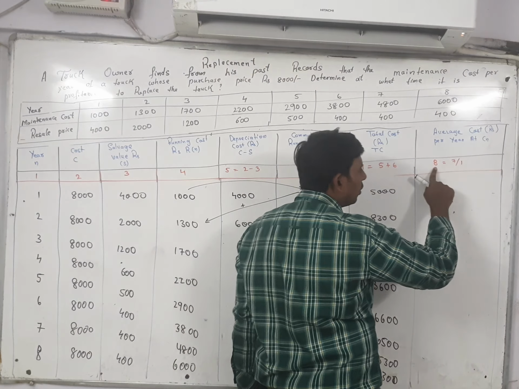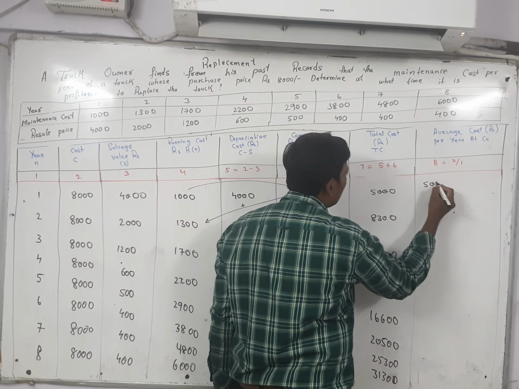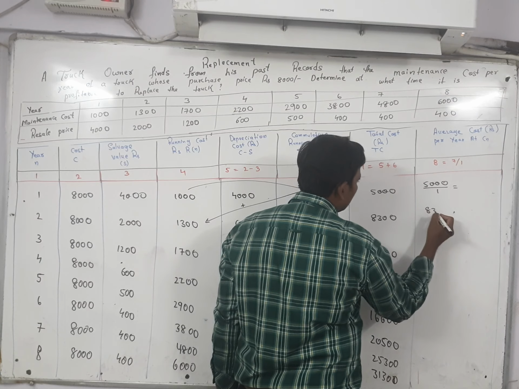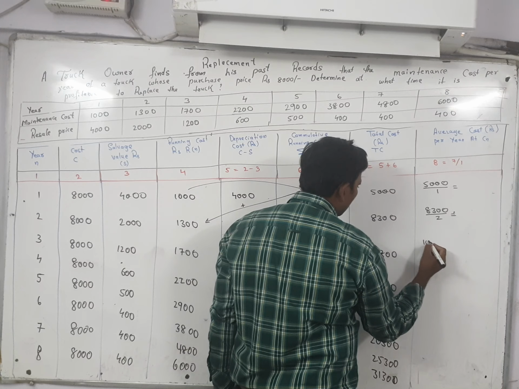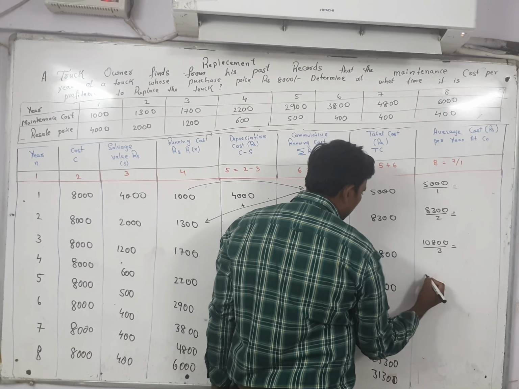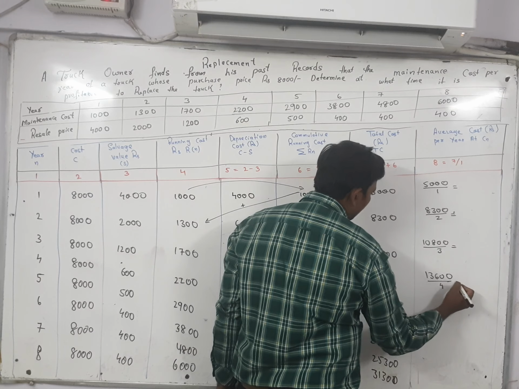To find the average cost, divide the total cost by the year. Here I write 5000 divided by 1. Next, 8300 divided by 2. Next, 10,800 divided by 3. Then 13600 divided by 4.